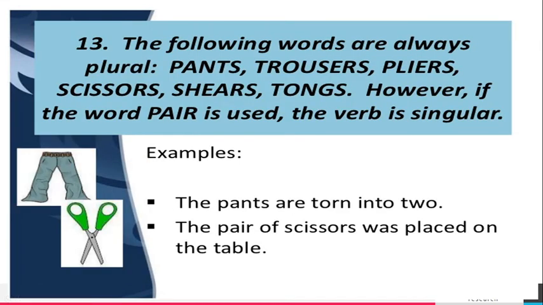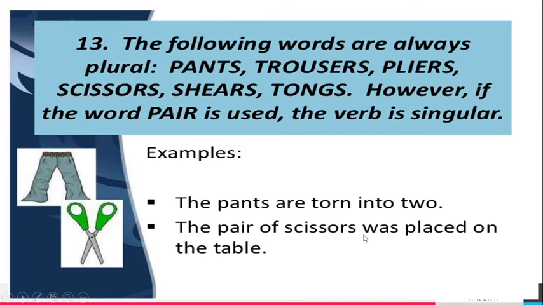The following words are always plural: pants, trousers, pliers, scissors, shears, tongs. However, if the word pair is used, the verb is singular. The pants are torn into two.